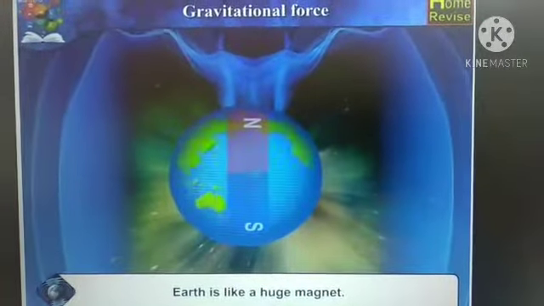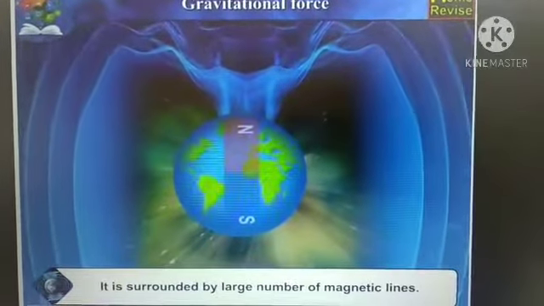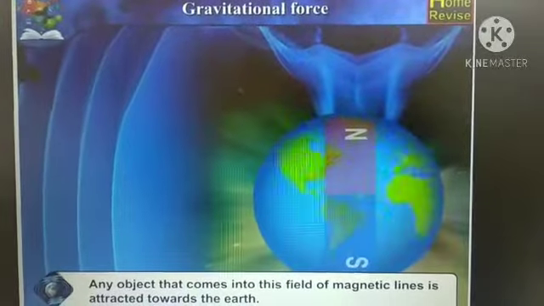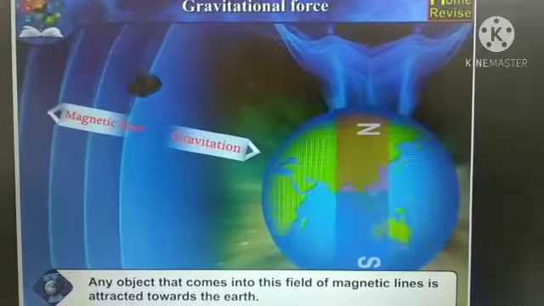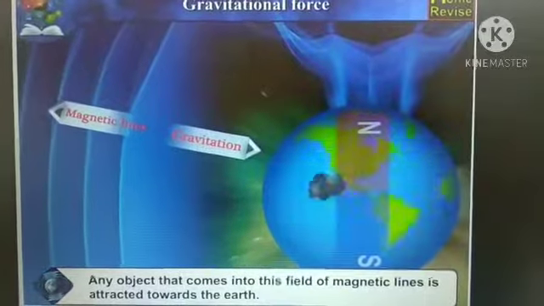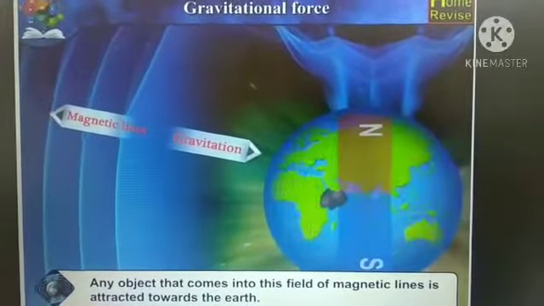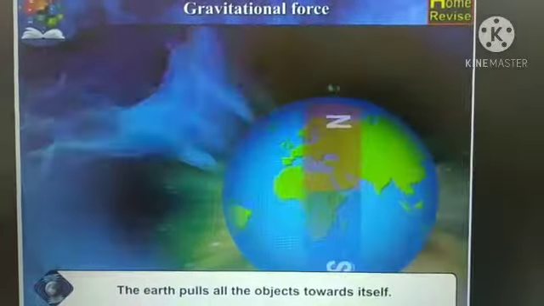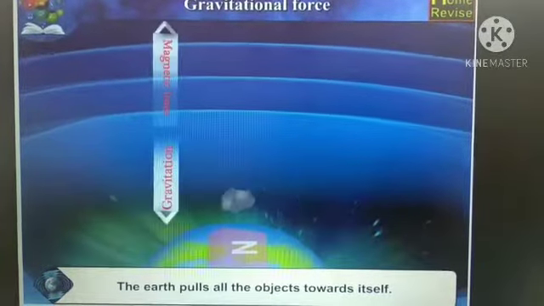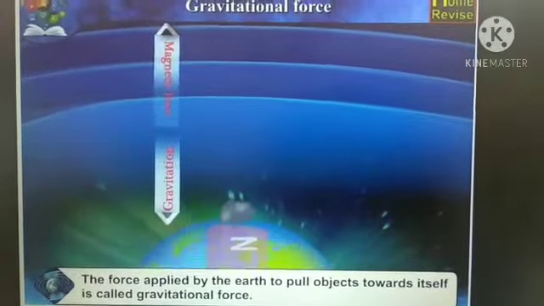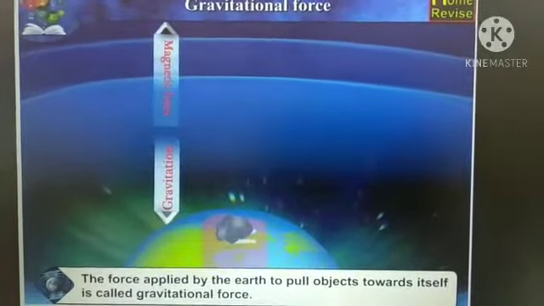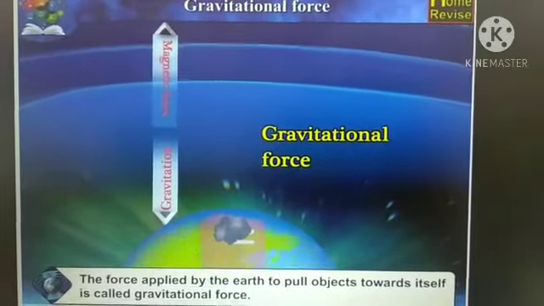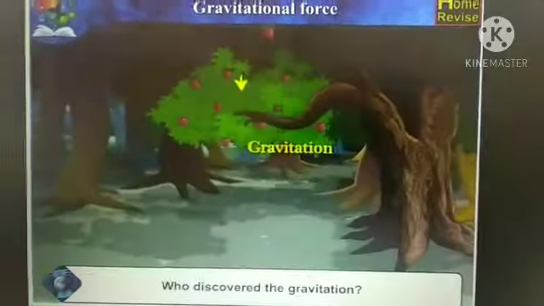Earth is like a huge magnet. It is surrounded by a large number of magnetic lines. Any object that comes into this field of magnetic lines is attracted towards the earth. So you can see the gravity of the earth. The earth pulls all the objects towards itself. The force applied by the earth to pull objects towards itself is called gravitational force.